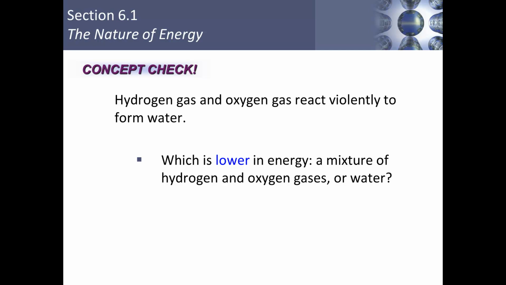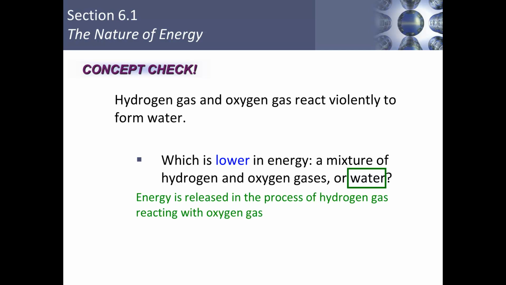Now let's think about hydrogen gas and oxygen gas reacting violently to form water. What's lower in energy? A mixture of hydrogen and oxygen gases or water? Water is lower in energy. The fact that the reaction is giving off energy in a violent fashion tells us that water is lower in energy than the components hydrogen gas or oxygen gas.